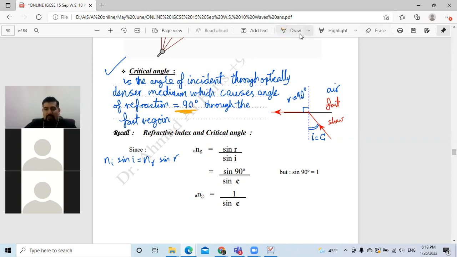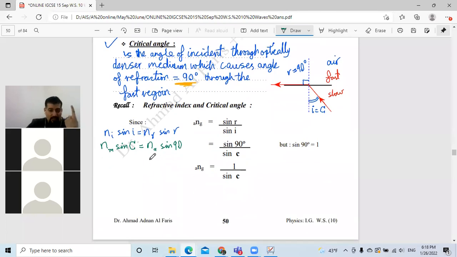N for the medium, for example, glass or whatever it is, N medium, okay, or glass, sine what? The critical angle, C, equals Nr, usually air, Na, air, sine how much? Sine what? 90. And we know that Na for air is 1. And sine 90 is how much? It's 1. So N for the medium, we use the letter N or n, doesn't matter, and M, okay?